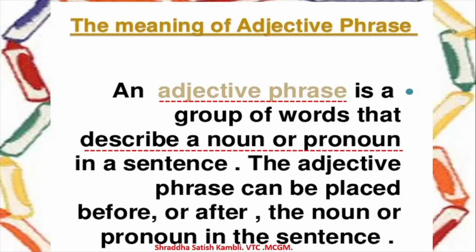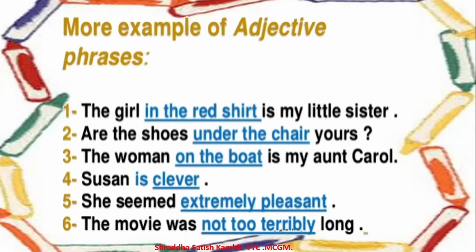Now the important thing to remember here is that the adjective phrase can be placed before or after the noun or the pronoun in a sentence. Alright, so this is the meaning of adjective phrase. Let us look at some examples quickly before we move on. So see, the girl in the red shirt is my little sister.